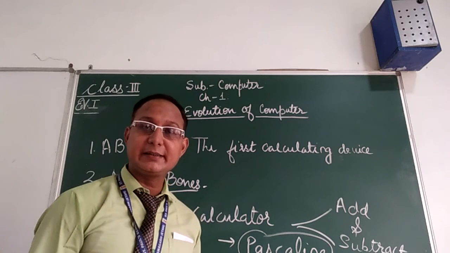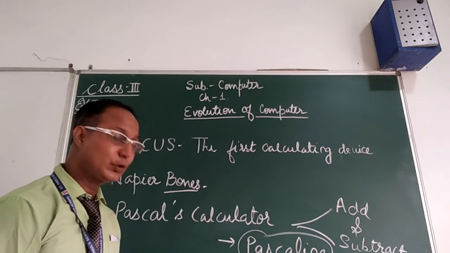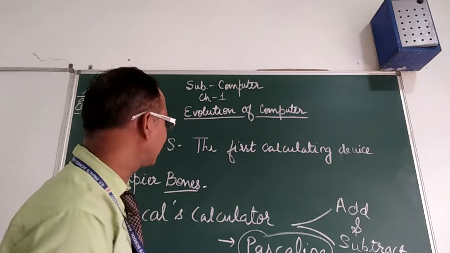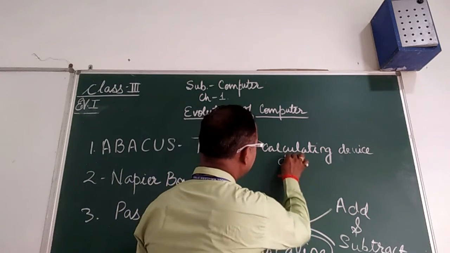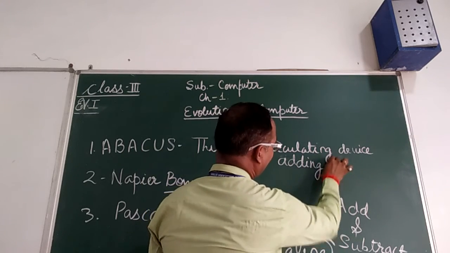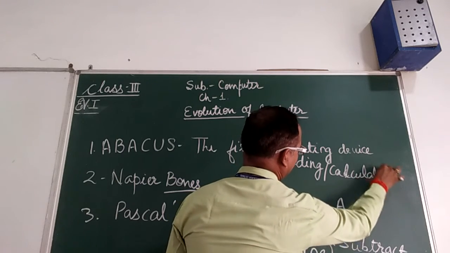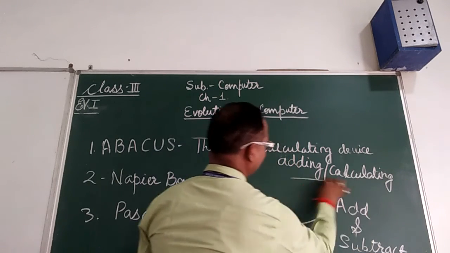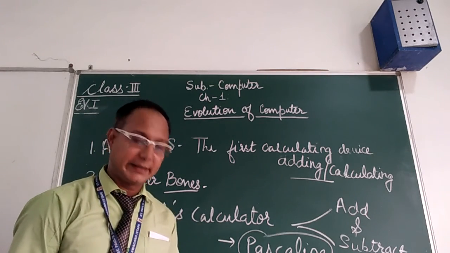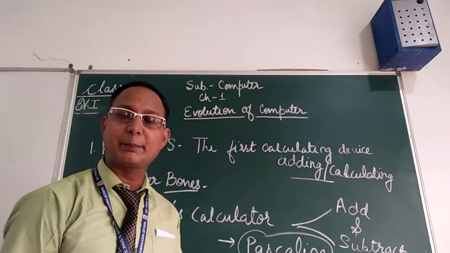Before this, we studied abacus and Napier bones, which are only used for calculating. Now Pascal's calculator is used for addition and subtraction both.